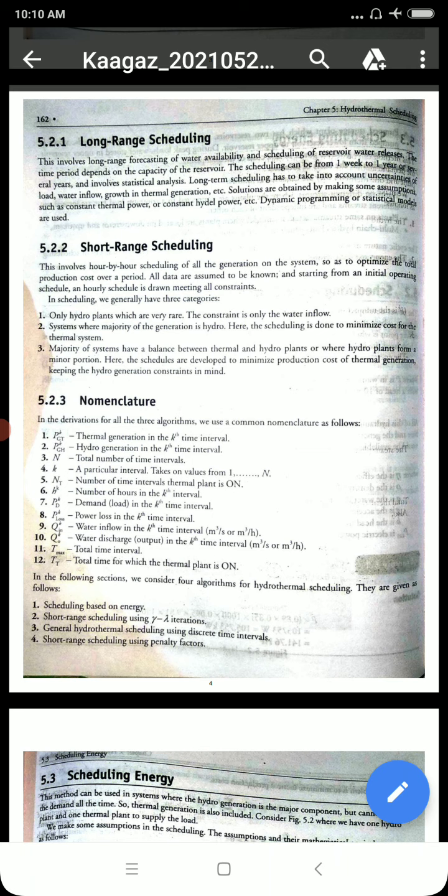Long term scheduling has to take into account uncertainties of load, water inflow, growth in thermal generation, etc. Many things have to be taken into account. Solutions are obtained by making some assumptions such as constant thermal power and constant hydel power, and dynamic programming or statistical models are used to do this. Long range scheduling is nothing but scheduling